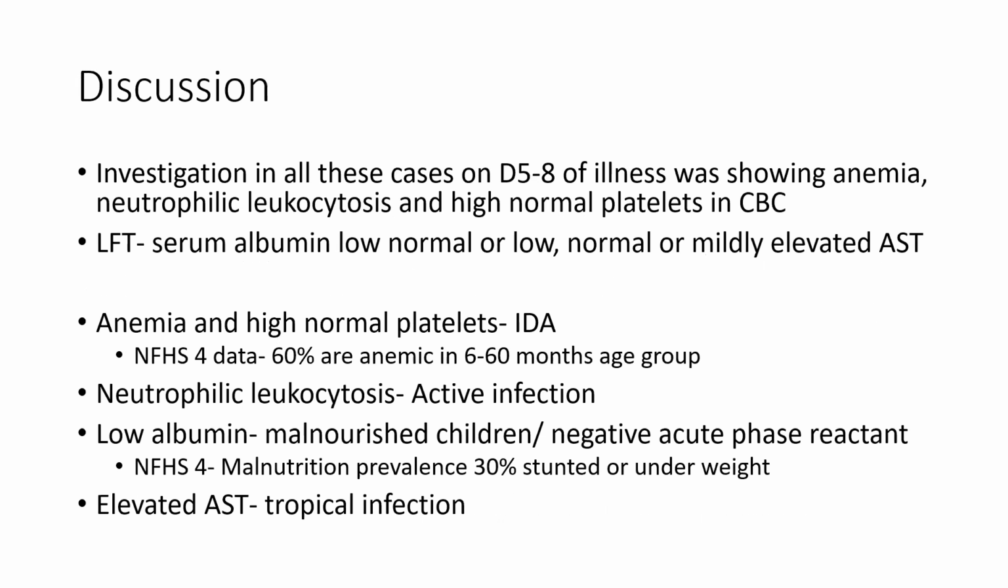And what do the investigations show? At presentation, the investigations were practically not giving any clues, because the child had persistence of symptoms. Maybe another 3 or 4 days down the line into the hospital stay, the investigations were repeated. In the majority of cases, they showed anemia, neutrophilic leukocytosis, and either a high normal platelet count, something like 4.5 lakhs, or sometimes even thrombocytosis. The child also had persistently borderline albumin, around 3.2 grams, or sometimes even 2.8 grams, so low normal or low albumin. Similarly, AST was somewhere around 30, rising to maybe the 60s to 70s.